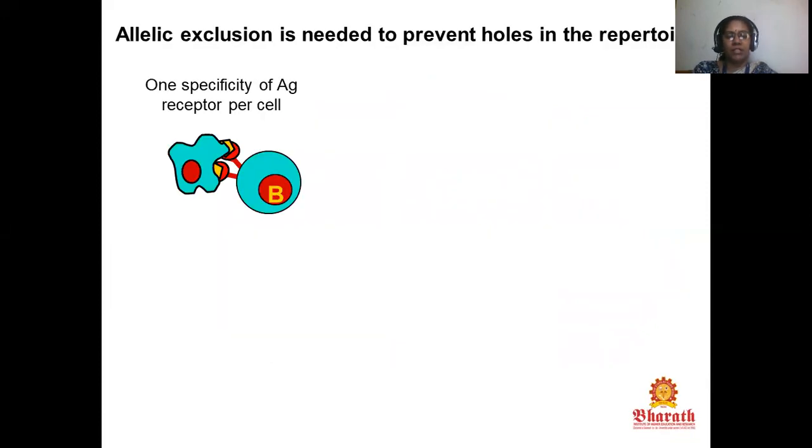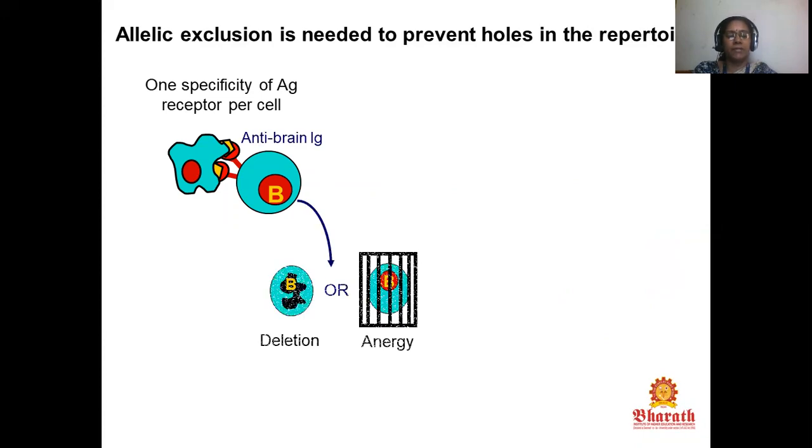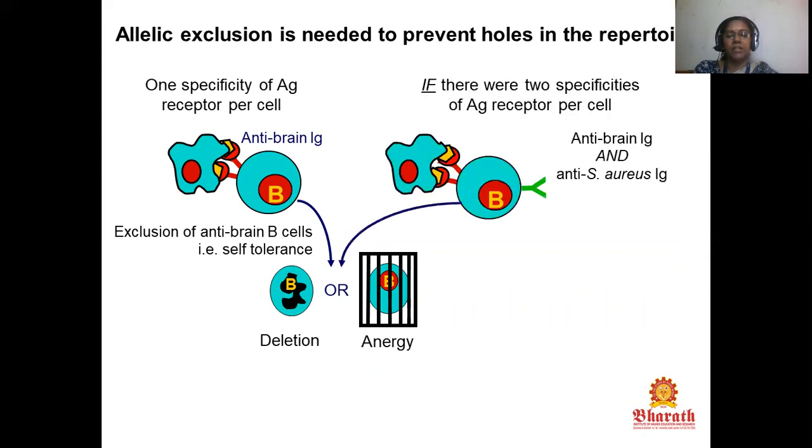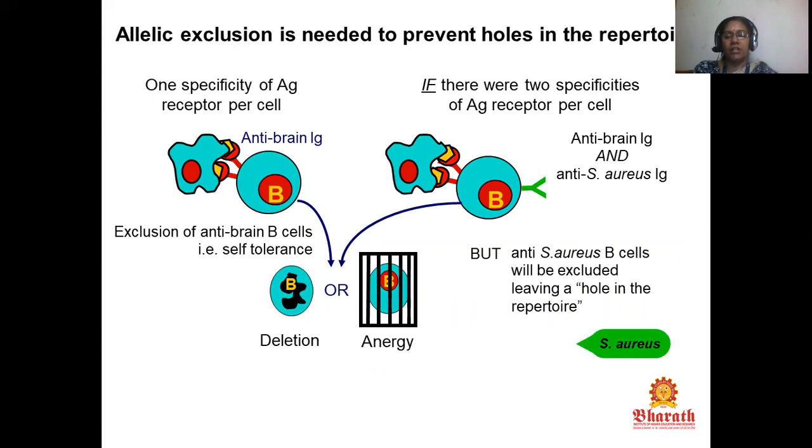The allelic exclusion is needed to prevent holes in the receptor repertoire. With one specificity of antigen receptor per cell, that is anti-brain Ig, the anti-brain B cell is excluded, for example by self-tolerance, that is deletion and anergy. But with two specificities of antigen receptor per cell, here anti-brain Ig and anti-SRS Ig, the anti-SRS B cell will be excluded, leaving a hole in the receptor repertoire for SRS.